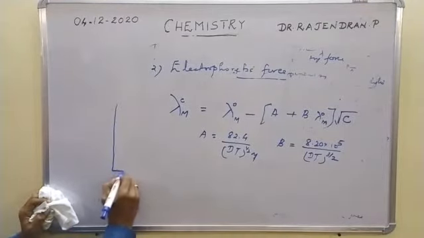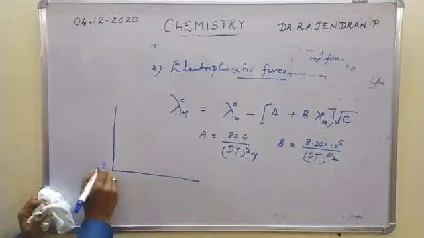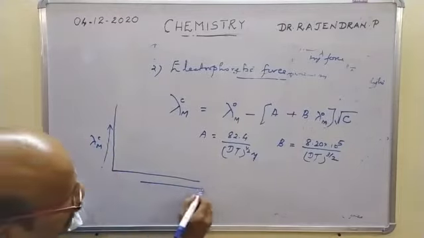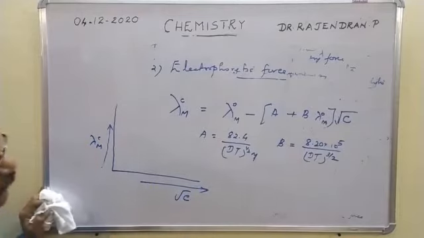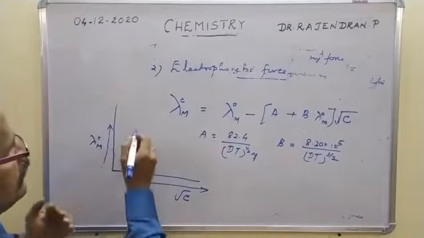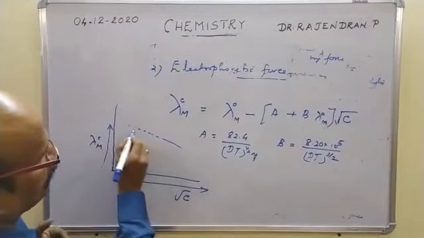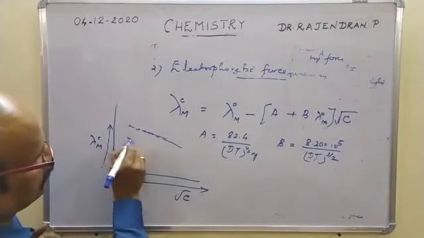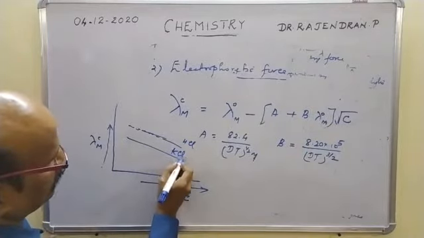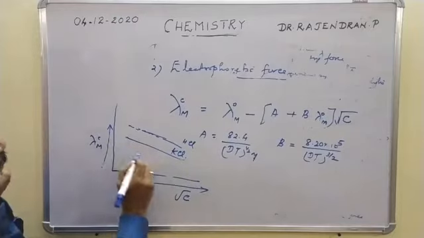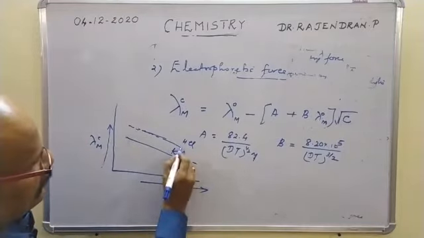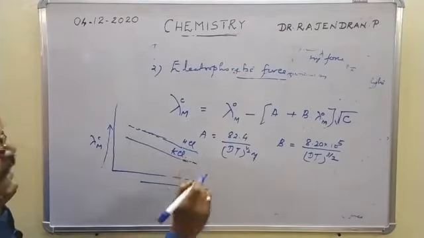This is an equation of a straight line. If we plot lambda Cm versus square root of C, for most of the strong electrolytes this is found to be a straight line like this. This is like HCl, this is for KCl. And a slight variation is obtained. A slight change occurs at a very high concentration.